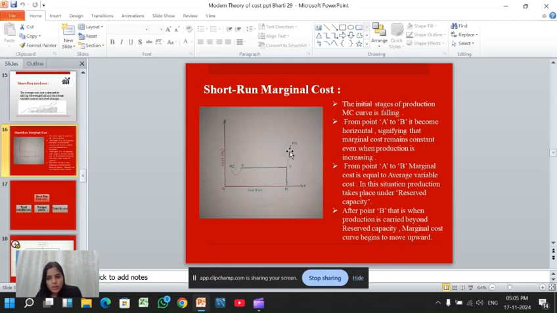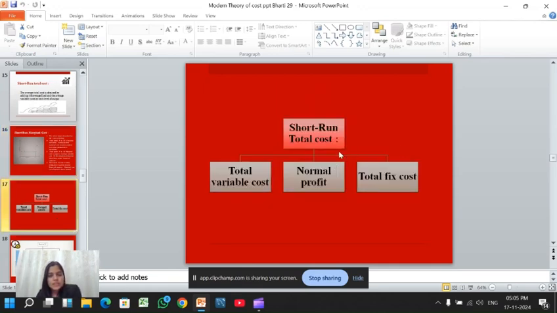Marginal cost curve: production is carried beyond reserve capacity, and the marginal cost curve begins to move upwards. So this is the short run total cost, total variable cost, normal profit, total fixed cost.